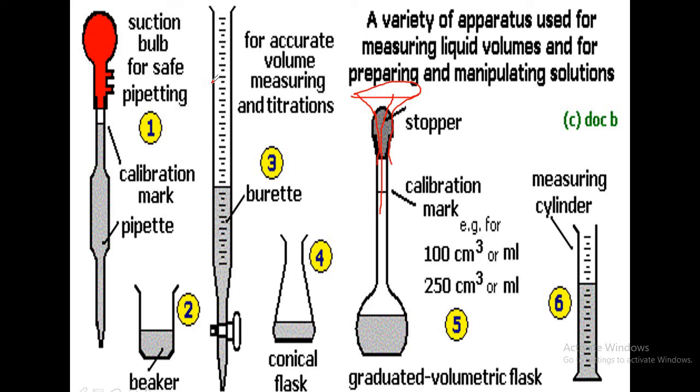So in order to minimize parallax errors, you have to adjust the level of the solution to your eye level. Whatever level you adjust it to, that particular reading is to be noted as the initial burette reading.